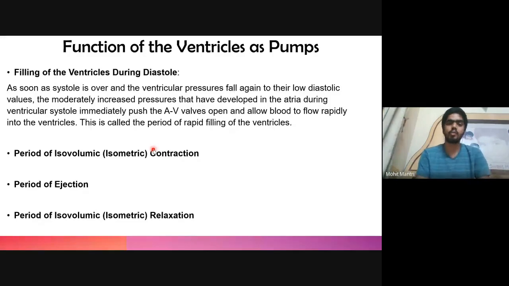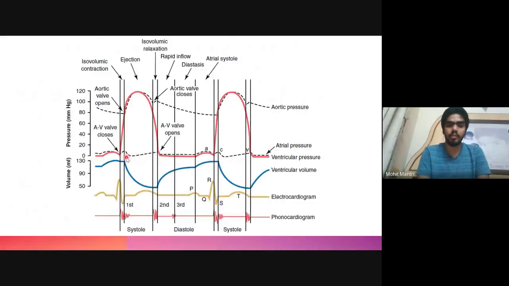So both the valves, the atrioventricular valve, that is the bicuspid or tricuspid valve, as well as the semilunar valve, are closed, and so the volume inside the ventricle remains constant, and the pressure keeps rising. This is known as isovolumic contraction. The volume inside the ventricle is the same because both the valves are closed, but the pressure is rising.